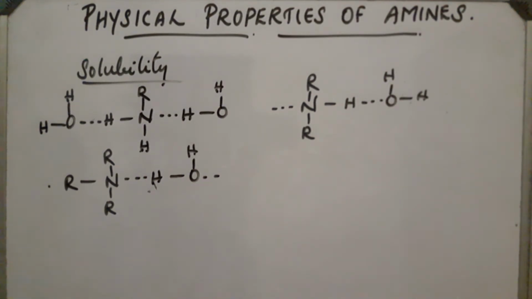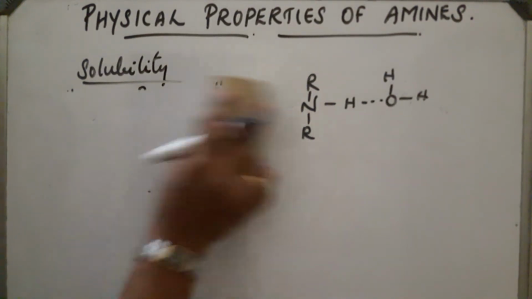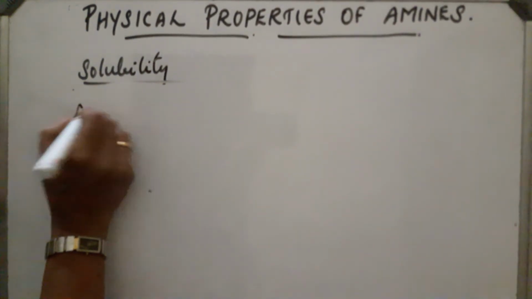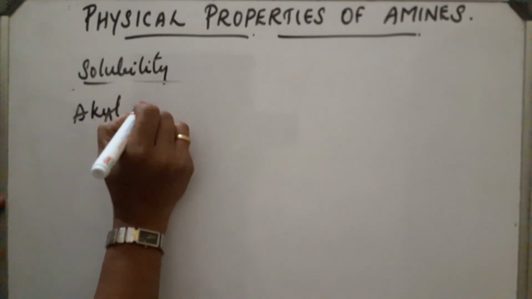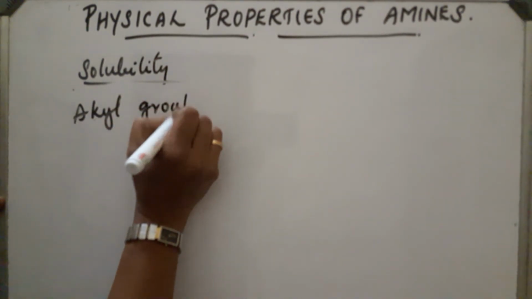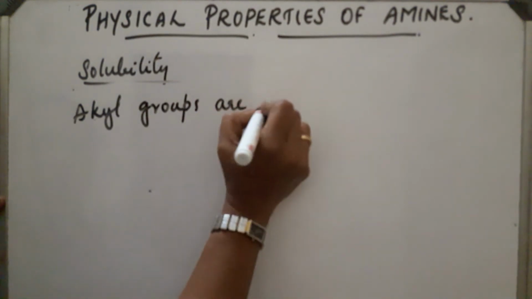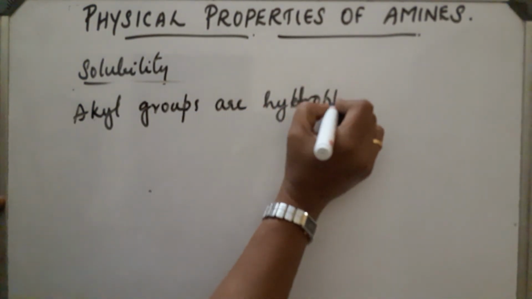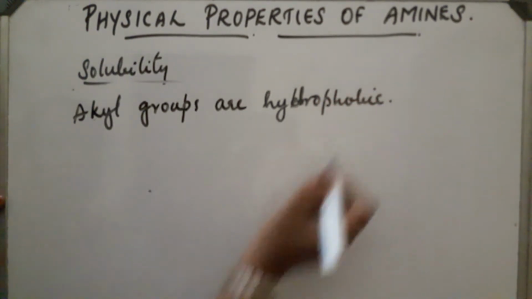Lower members which have fewer than 6 carbon atoms are soluble in water. But we know alkyl groups are hydrophobic in nature. So as the alkyl part increases, the solubility decreases.